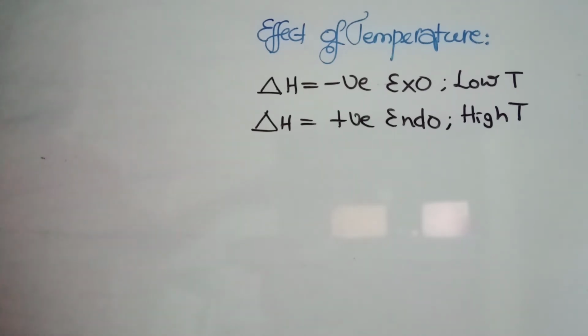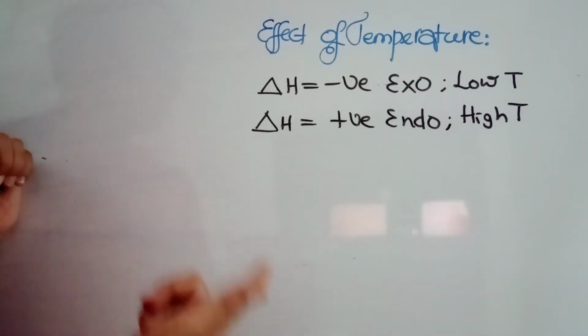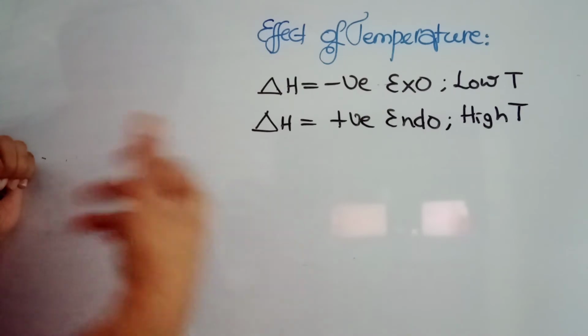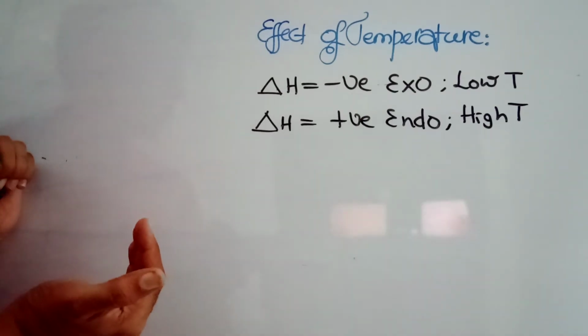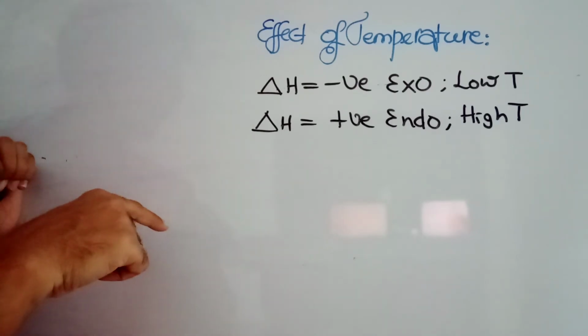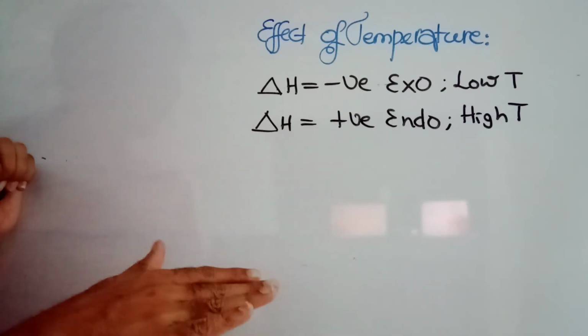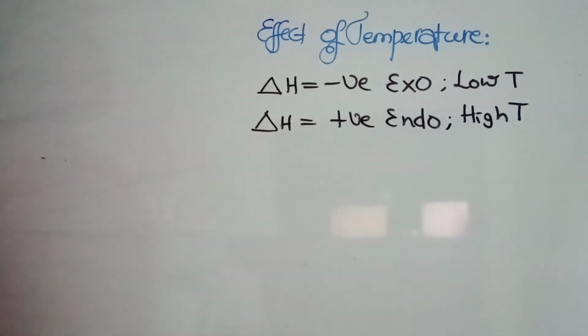Effect of temperature. So 3 points till now we have discussed. Concentration: high concentration of reactants or low concentration of products, forward reaction. Low concentration of reactants or high concentration of products, backward reaction. Exothermic reaction, low temperature. Endothermic reaction, high temperature. Effect of pressure, very simple. If delta N is equal to 0, no effect. If more moles are there, that means volumes are more, so less pressure is good on that side, and vice versa.